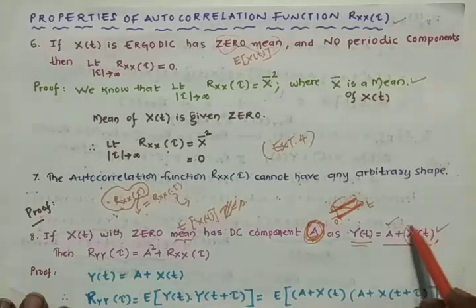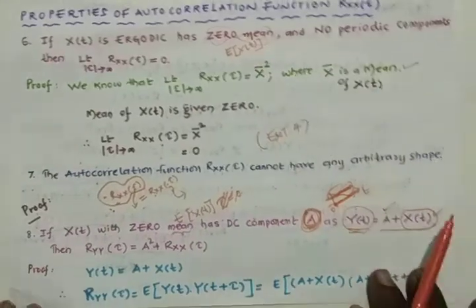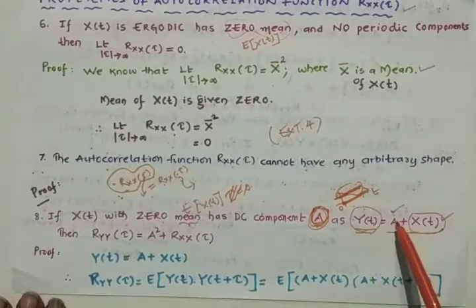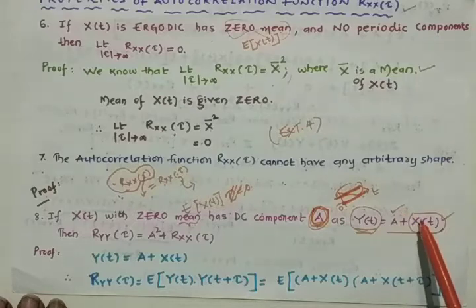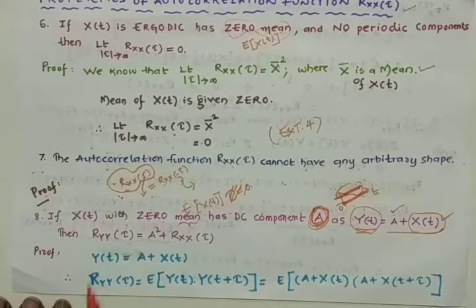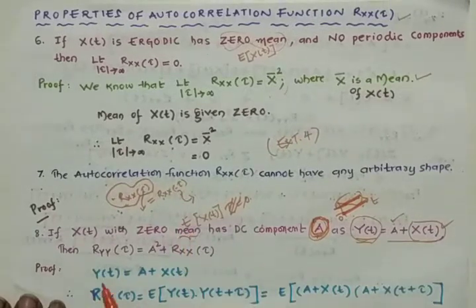Here x of t is one random process and y of t is another random process, obtained by adding the DC component to x of t. So y of t equals a plus x of t.